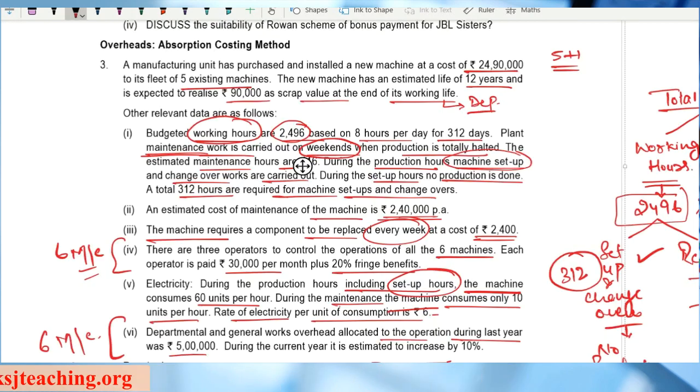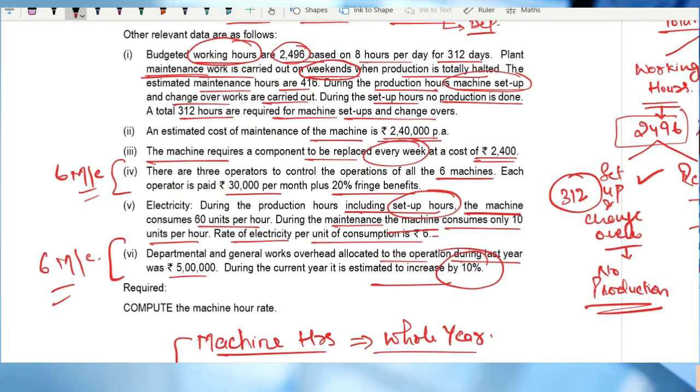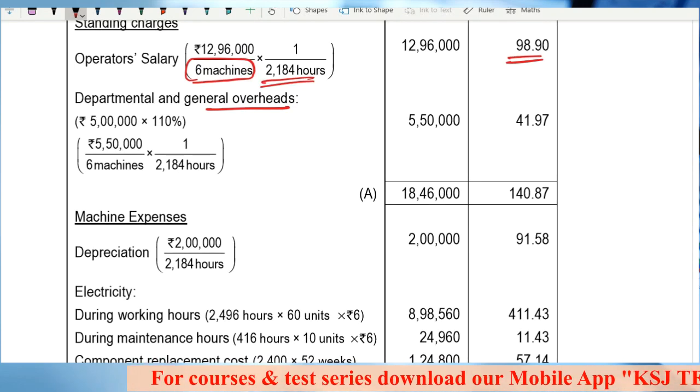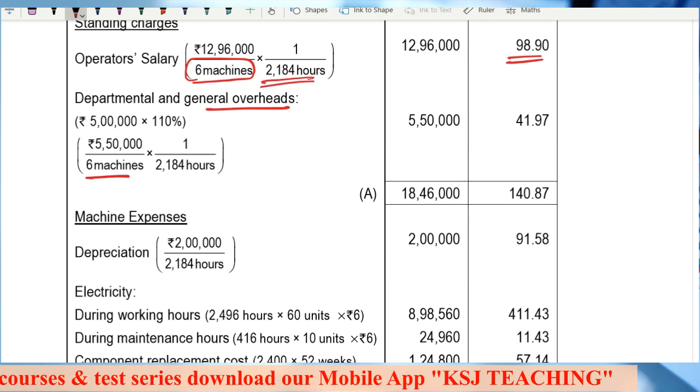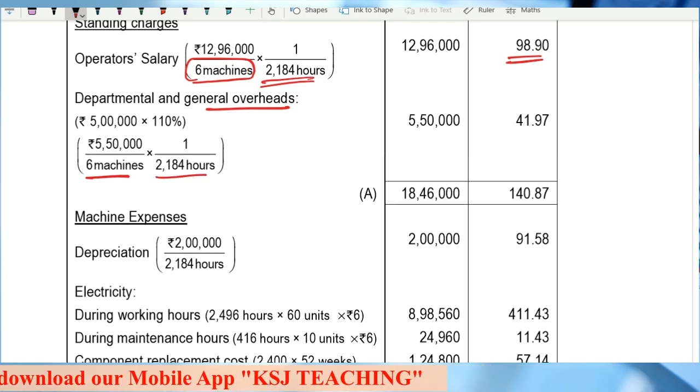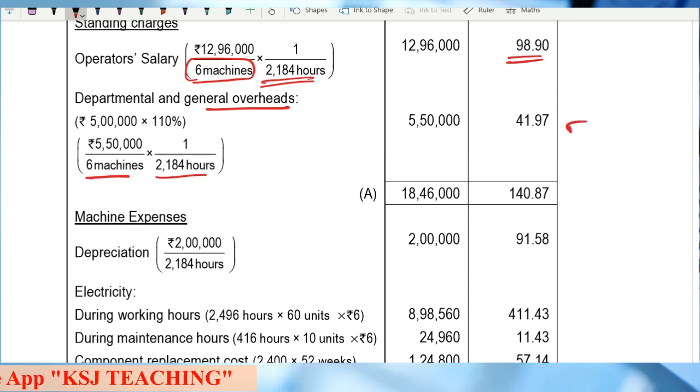Because the question says there is expected to be an increase of 10% this year, right? This 5 lakh was the previous year. This year there will be an increase of 10%. So multiplied by 110%, divided by 6 machines, divided by 2184 hours. Clear? So this is what we get.